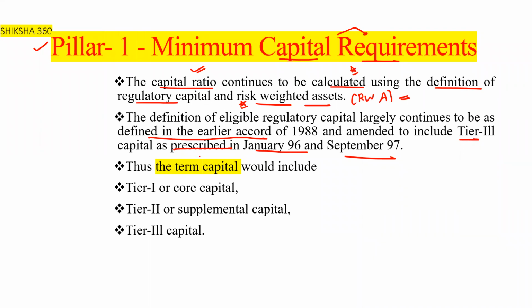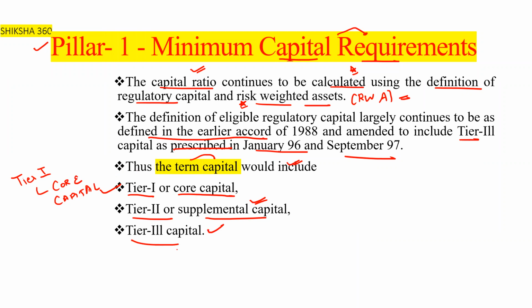Does the term capital, what does it include? Tier 1 capital, also known as the core capital. You have to remember that; sometimes they will ask what is the other name of tier 1. Tier 1 is also known as core capital. Tier 2 is also known as supplemental capital. And the third one is tier 3 capital.